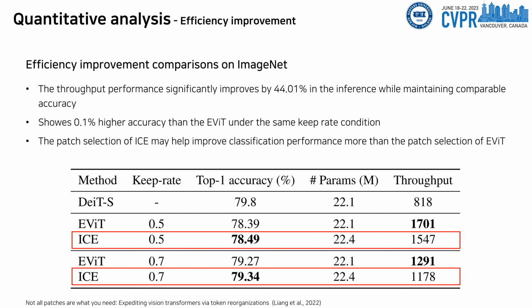To examine another aspect of the effectiveness of background patch selection by ICE, we evaluate the accuracy and efficiency with DeiT and EViT. By applying ICE to the DeiT encoder, the throughput performance significantly improved while maintaining comparable accuracy. This result indicates that the patch selection of ICE may help improve classification performance compared to EViT.